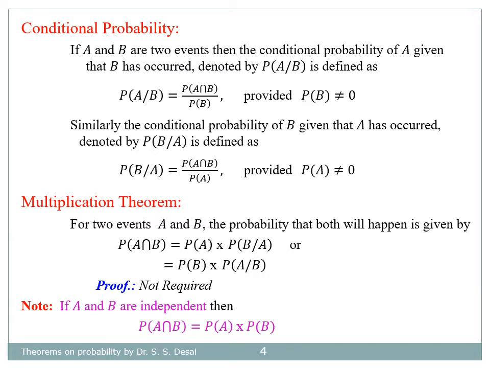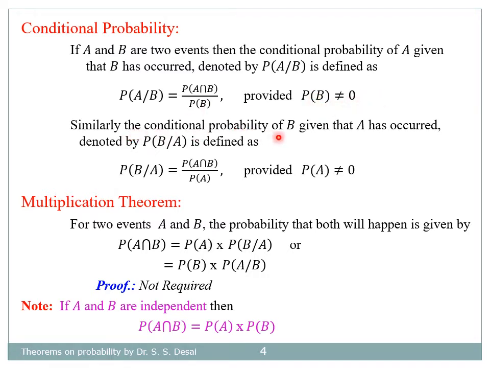Let us define conditional probability, which is needed for multiplication theorem. If A and B are two events, then the conditional probability of A, given that B has already occurred, is denoted by probability of A given B and is defined as probability of A given B is equal to probability of A intersection B divided by probability of B, provided probability of B is not equal to 0.